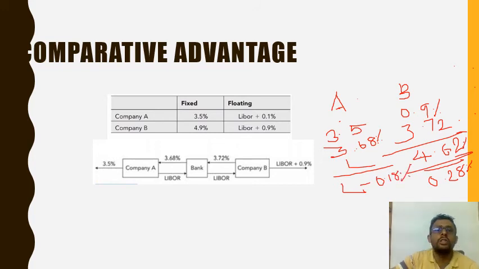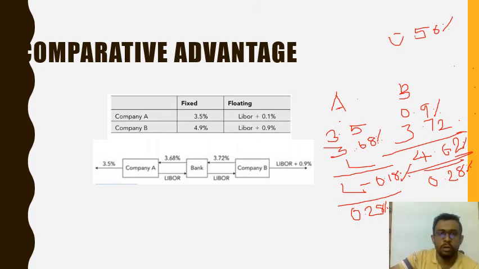If he goes outside, he'll be paying LIBOR plus 0.1%. So his total savings come to again 0.28%. Adding 0.28 and 0.28 comes to 0.56% only. According to the argument of comparative advantage, we should be getting 0.60%.